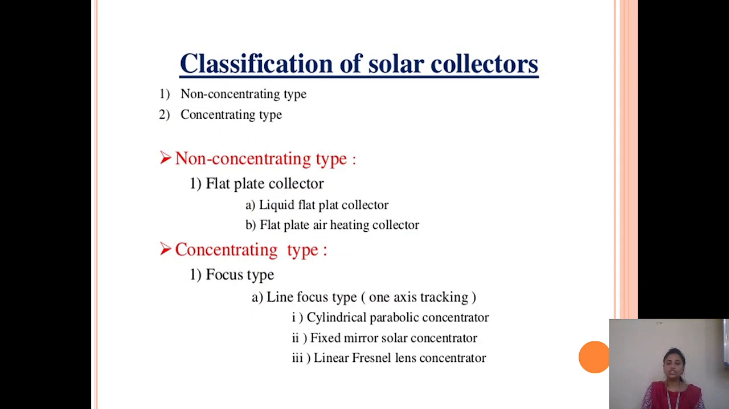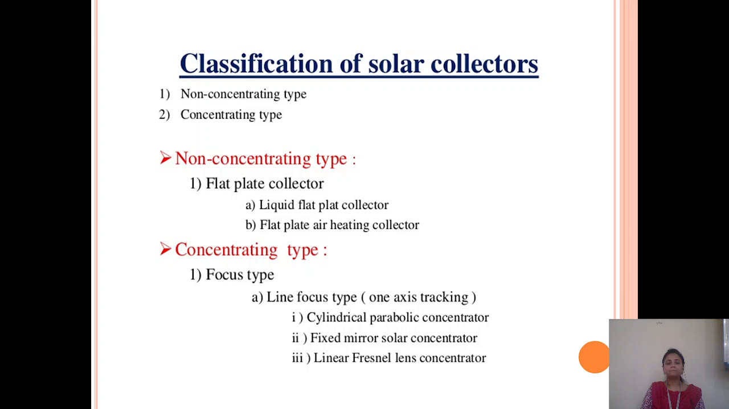Next is the classification of the solar collector. There are two types of solar collector. One is the non-concentrating type solar collector. The second one is the concentrating type solar collector. What is a non-concentrating type of solar collector? It is a flat type solar collector. The flat type solar collector is of two types: liquid flat-plate solar collector, and flat-plate air heating collector.